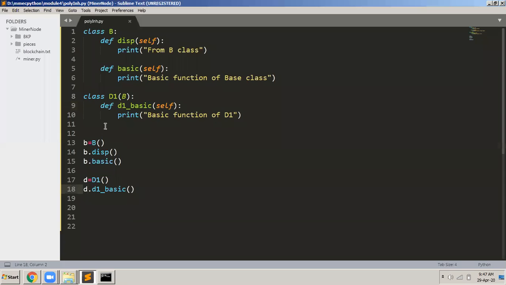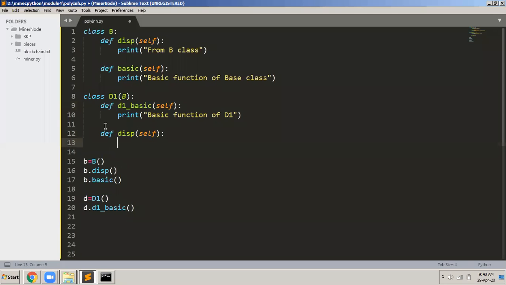Okay. I define in the derived class, in the D1 class, a function called disp.